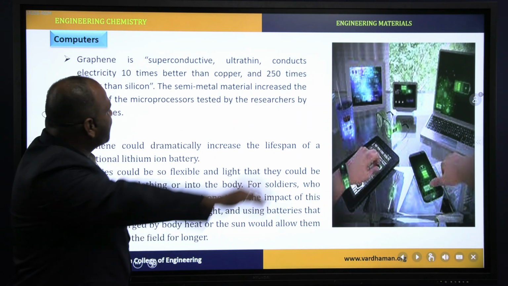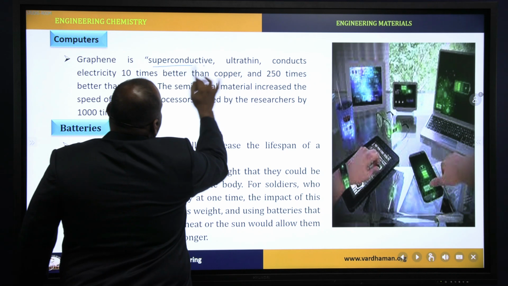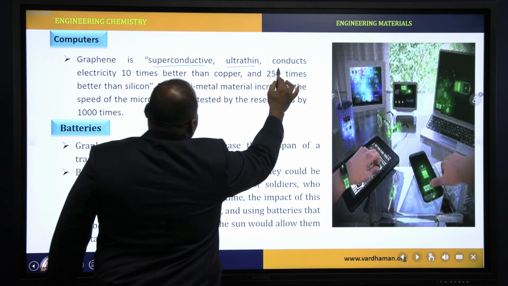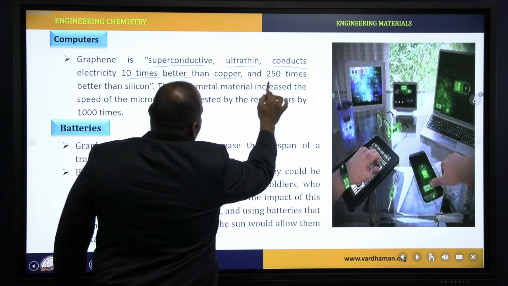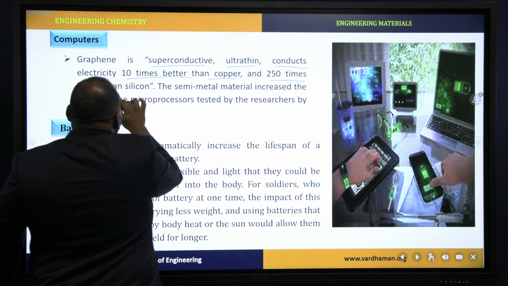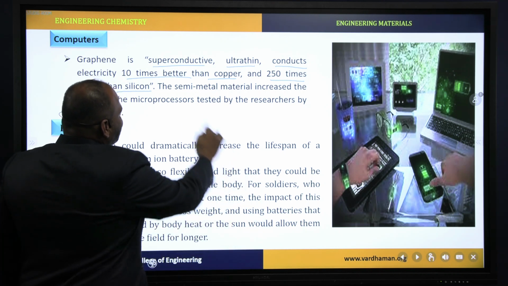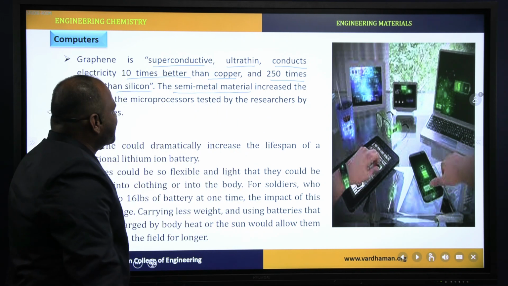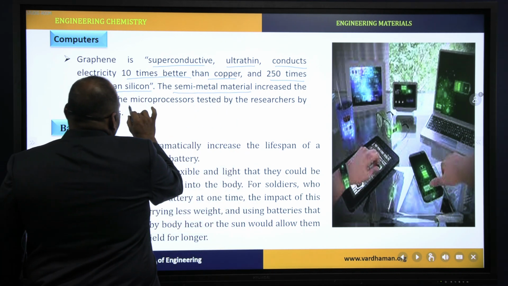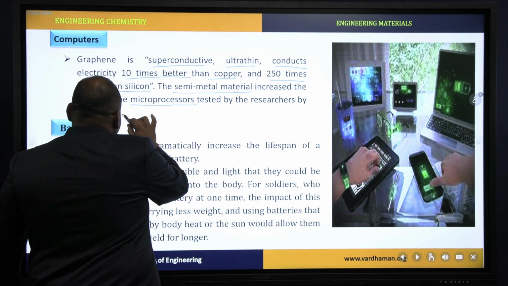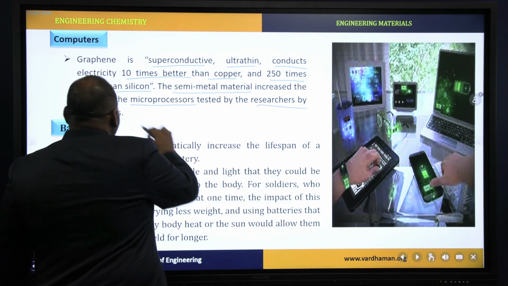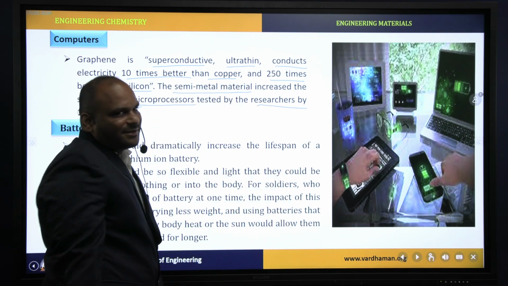Computers. Graphene is superconductive, ultra thin, and conducts electricity 10 times better than copper and 250 times better than silicon. Because it is a semi-metal material, it can increase the speed of microprocessors. This is also tested by the researchers. This speed is 1000 times higher than other materials.